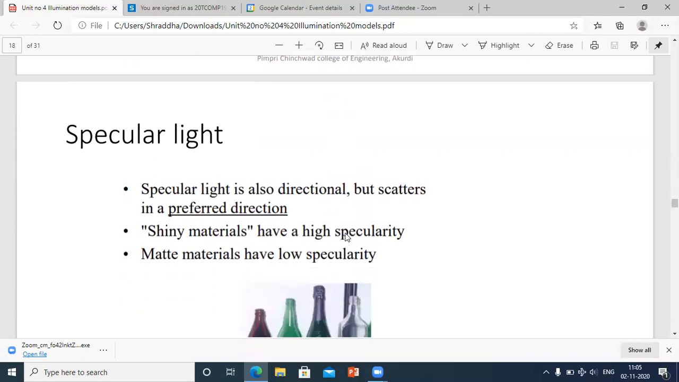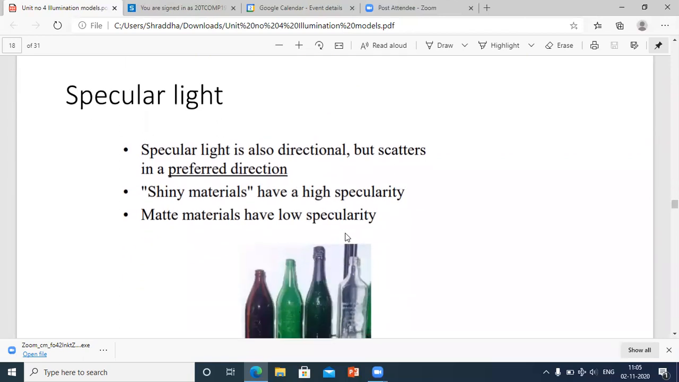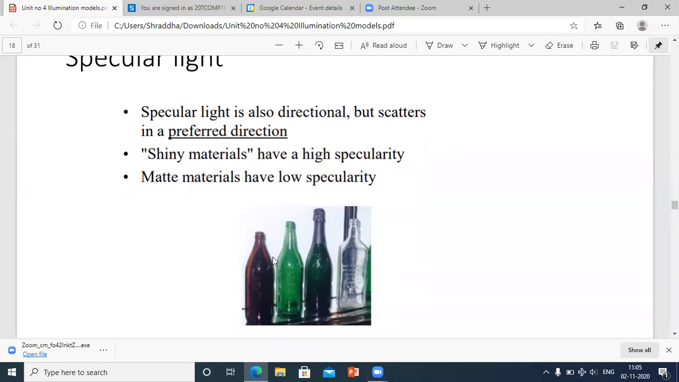Now the next and the third important component is specular light. Now this is a very interesting part of light. What is specular light? Specular light is also directional. Directional means it has a direction, but it scatters in a preferred direction only. I repeat, specular light is also directional, but the light is scattered in a preferred direction. For example, shiny materials have high specularity, matte materials have low specularity. Now in the figure below, there are bottles.